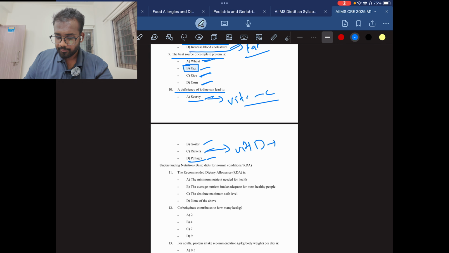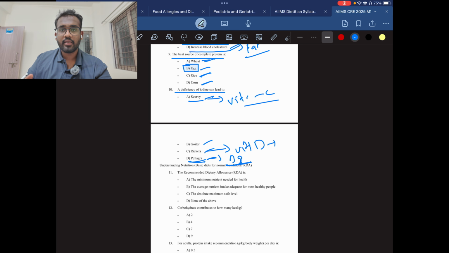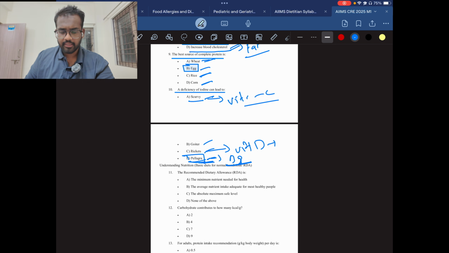Then comes pellagra. Pellagra is caused due to niacin deficiency. Niacin means B3. It is B3 deficiency that causes pellagra. In this, there are multiple symptoms like dermatitis, dementia, and at the end stage it can be death. We'll talk about pellagra in the next question.